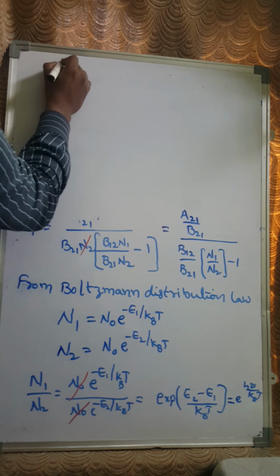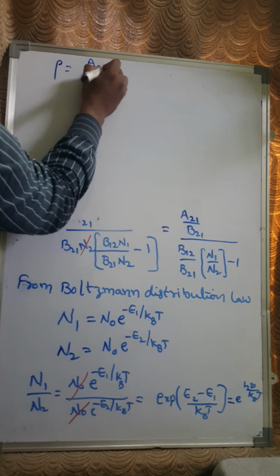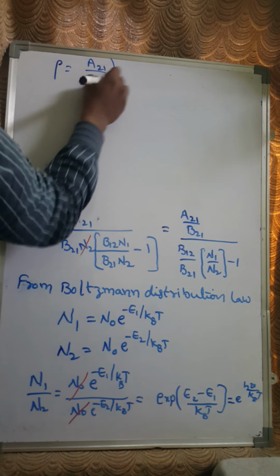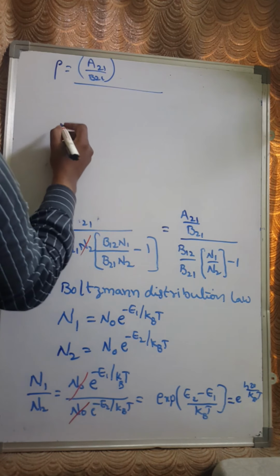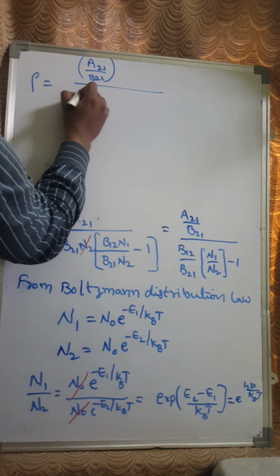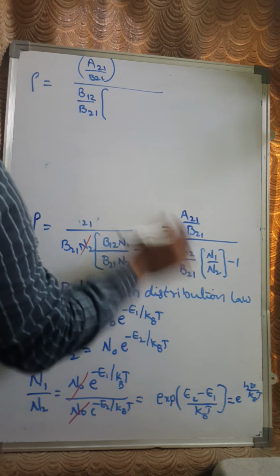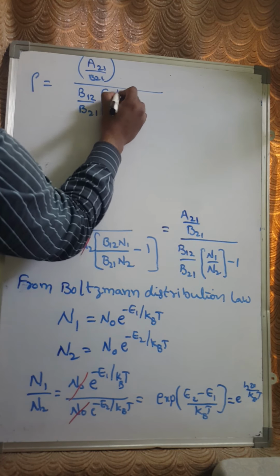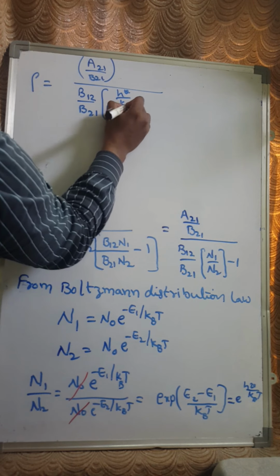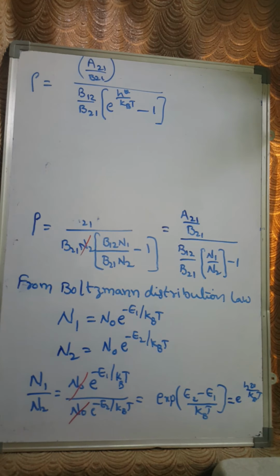Rho equals A21 by B21, right, by B12 by B21 into N1 by N2, which is nothing but the exponential of h mu by kBT, minus 1, right? So this equation is similar to Planck's energy distribution of radiation, right?